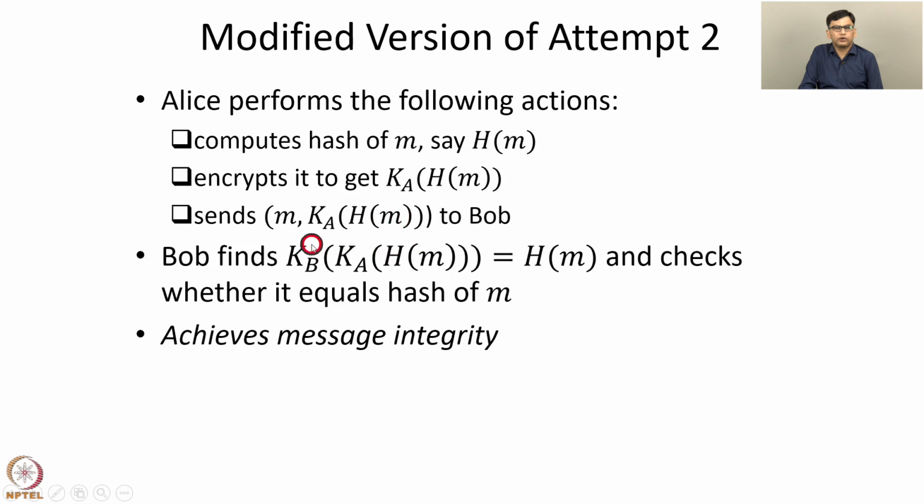So the property of cryptographic hash function that we discussed above is crucial. It is computationally infeasible to find another message m prime which has the same hash as the message m. So it's computationally infeasible to find m prime such that h of m equals h of m prime. Hence an intruder cannot just replace this message m with another message m prime, because then this check performed by Bob will fail. This protocol achieves message integrity because of the crucial property of a hash function, that it's computationally infeasible to find another message m prime which has the same hash value as a given message m.